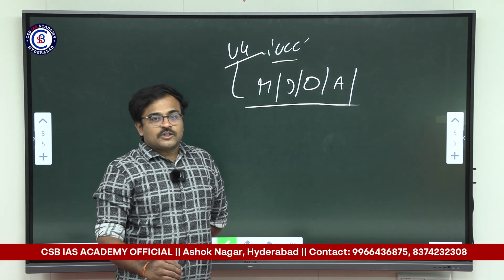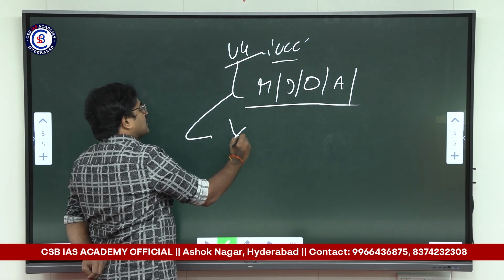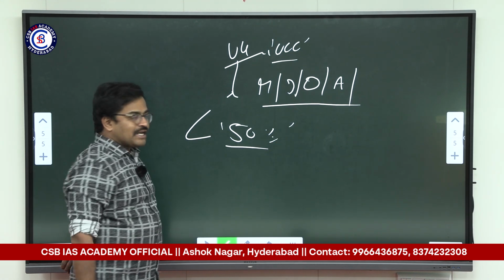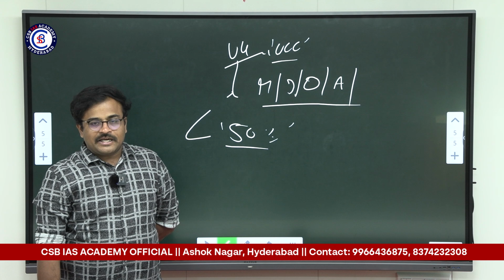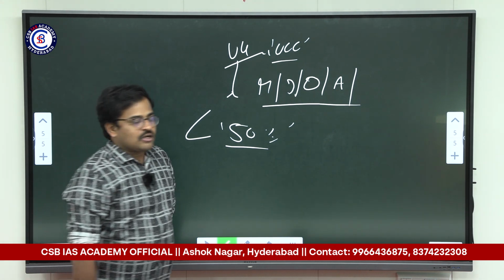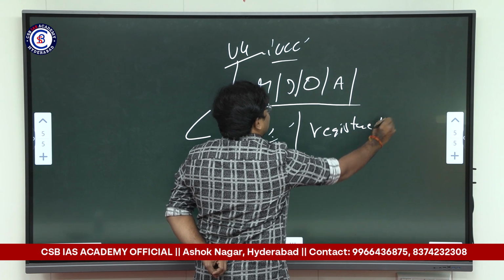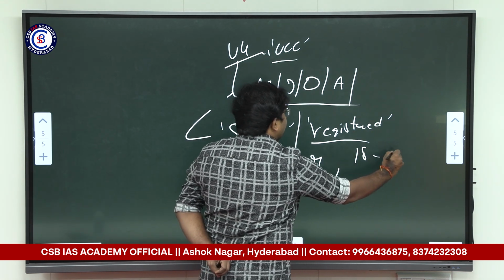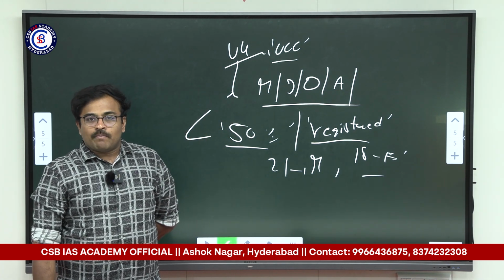But apart from these progressive steps, one more important thing done by the Uttarakhand government is that a 50% share to women in ancestral property is clearly mentioned. That is, an equal share to women in ancestral property. Then apart from that, all marriages should be registered. It has fixed the minimum age of marriage at 21 for male and 18 for female. So in all respects, it has become a modern code.